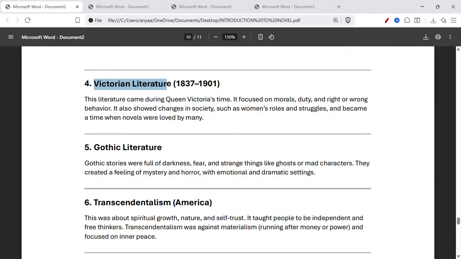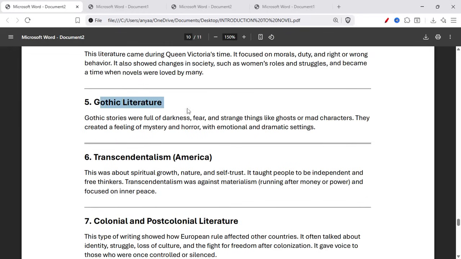Victorian literature. This literature came during Queen Victoria's time. It focused on morals, duty, and right or wrong behavior. It also showed changes in society such as women's roles and struggles and became a time when novels were loved by many. Gothic literature was full of darkness, weird and strange things like ghosts or mad characters. They created a feeling of mystery and horror with emotion and dramatic settings.